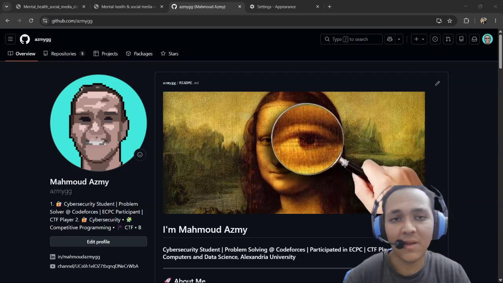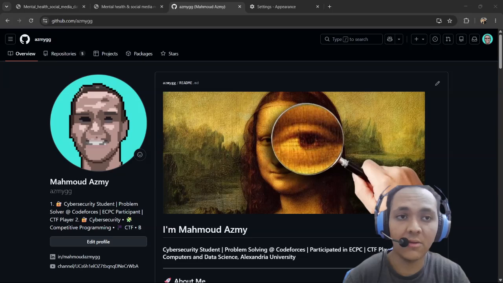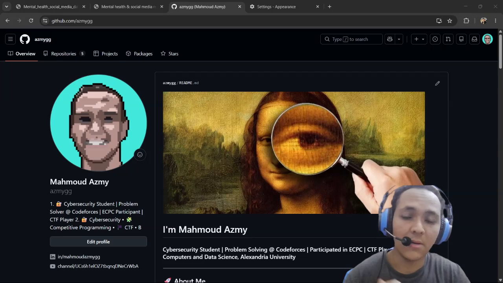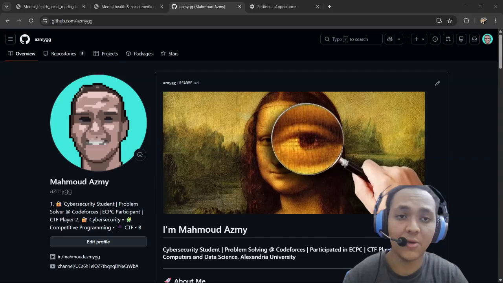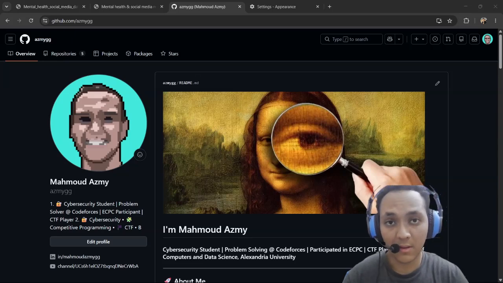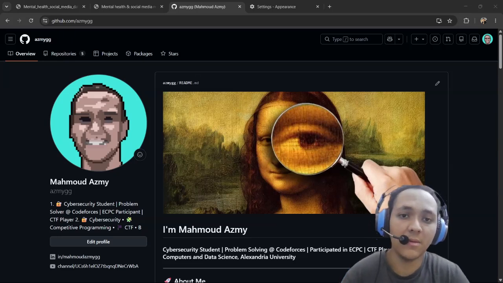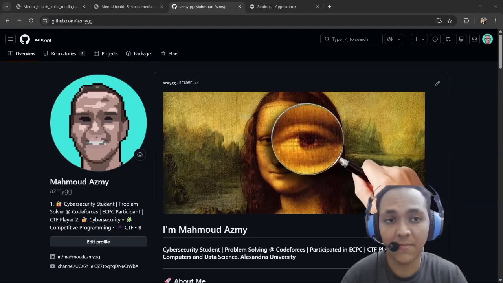Alongside my studies, I spend time practicing problem solving and competed in ICPC to sharpen my problem solving, critical thinking, and teamwork skills. What interests me about computing is that it combines things I enjoy: math, physics, and logical thinking. I like how computing turns ideas into reality. I chose cybersecurity because I enjoy logical thinking and solving challenges. At the same time, I spend my time building knowledge in data science and machine learning.